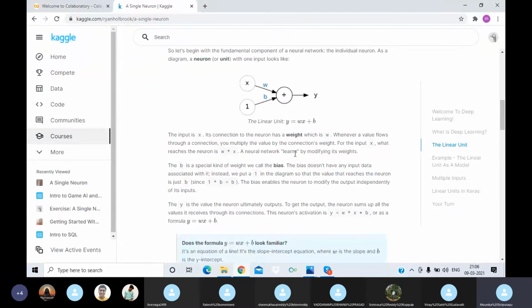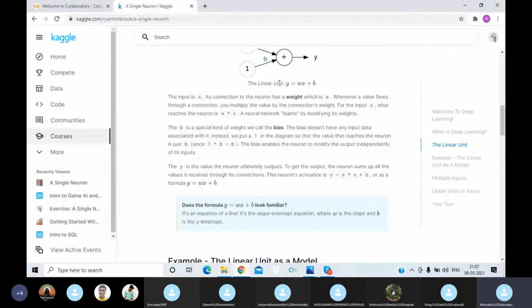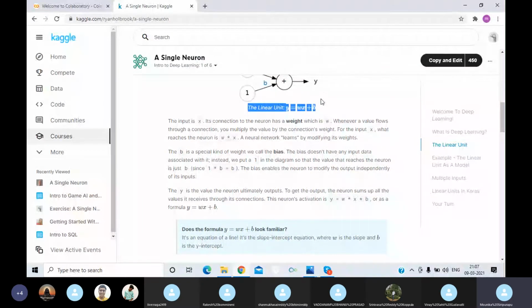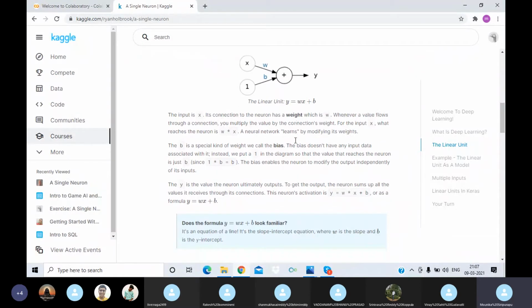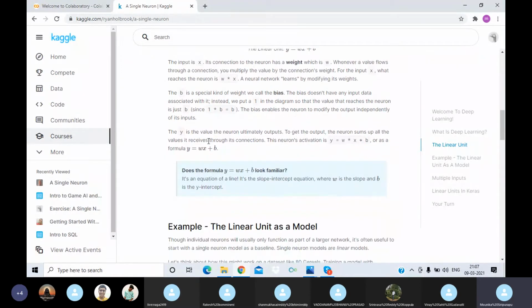x is the input connected to the neuron with the weight w, and 1 is the input with bias b, and the output is y, and we get the linear unit as y equals the output as weight multiplied by the input plus bias multiplied by 1. That is, we get an equation similar to the slope-intercept equation.